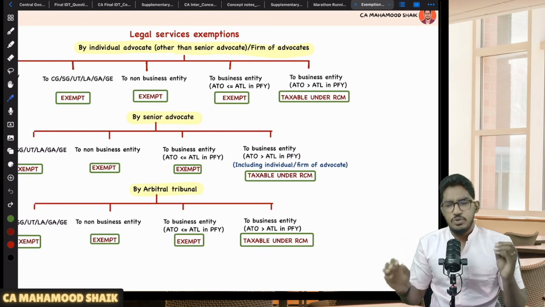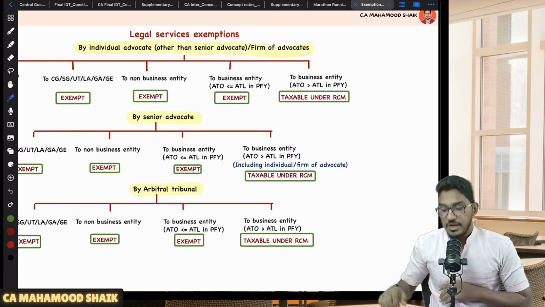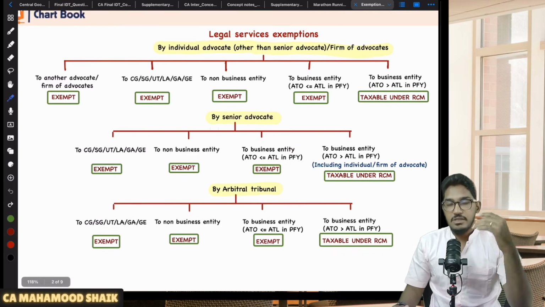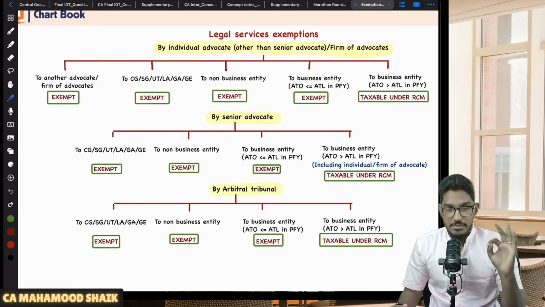So when it comes to services provided by an individual advocate or firm of advocates other than a senior advocate, mostly exempt. At only one place it is taxable, and there also it is taxable under RCM. Sir, where all is it exempted? If the services are provided to another advocate or firm of advocates, exempt. If it is provided to government, exempt.